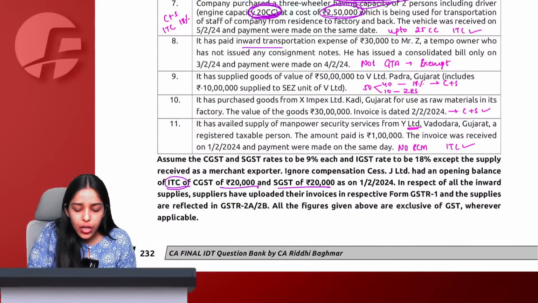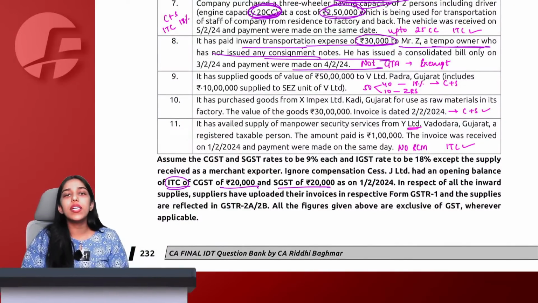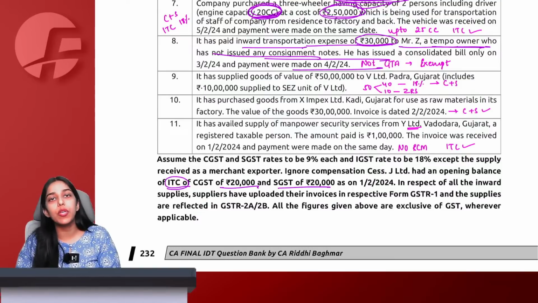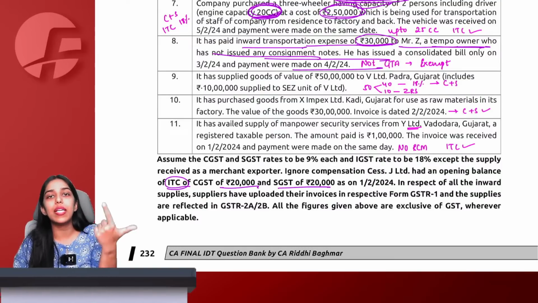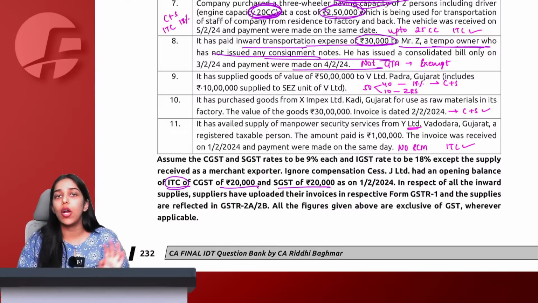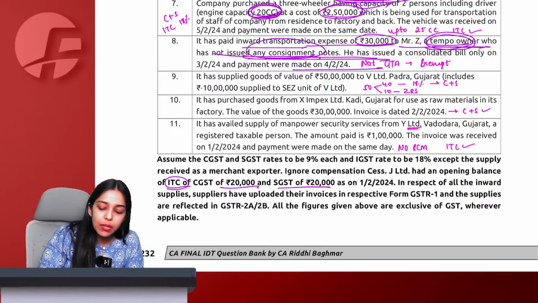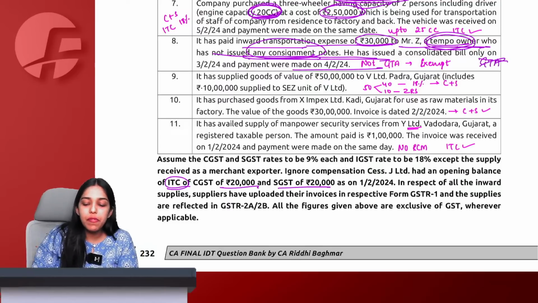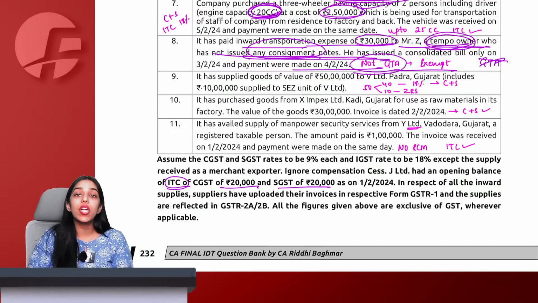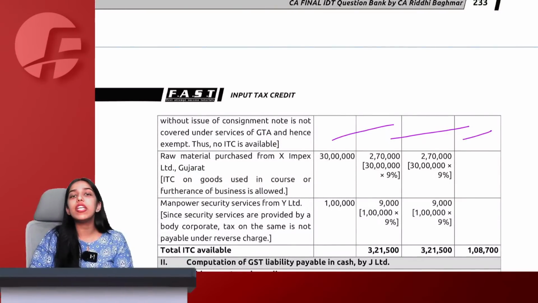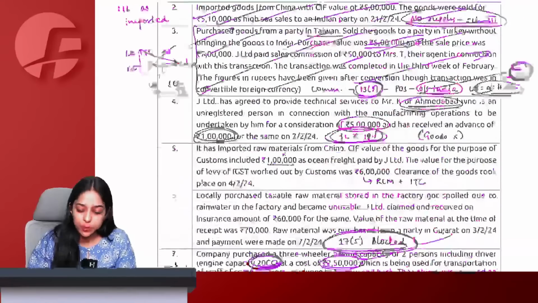It has paid inward transportation expense of 30,000 to the tempo owner. Tell me, tempo owner is not a GTA person. We know that RCM provisions apply only on a goods transport agency. For an individual truck owner, tempo owner, horse cart, bullock cart, lorry owner, GST is exempt on transportation services. So being a tempo owner who is not issuing consignment note, not a GTA, we will say that this transportation service is going to be exempt only. If this is exempt only, then the point of taking ITC does not arise here.